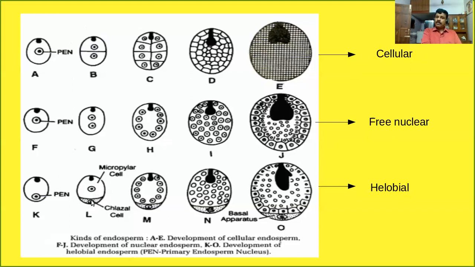Afterwards, free nuclear division takes place in both the cells. Here, all the nuclei divide again and again to form a large number of free nuclei. Finally, cell wall formation occurs. This is called the helobial type of endosperm development. So these three types of endosperm development are commonly seen in plants. Is it clear?